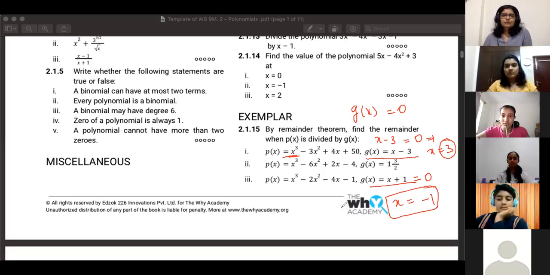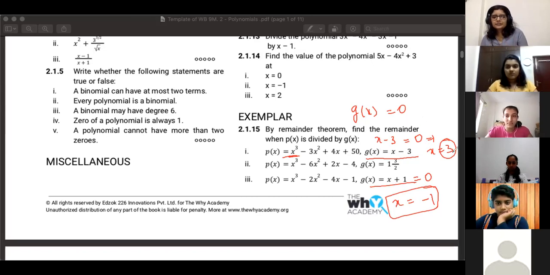So this is a foolproof way. This way, it won't be confusing, and you can do it without making any mistakes. Whatever g of x you have, equate it to 0, and then the value of x that you get is the number that you have to substitute here for the remainder theorem.